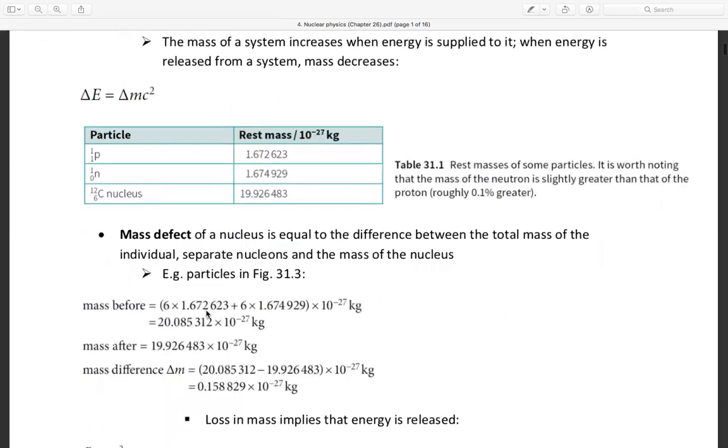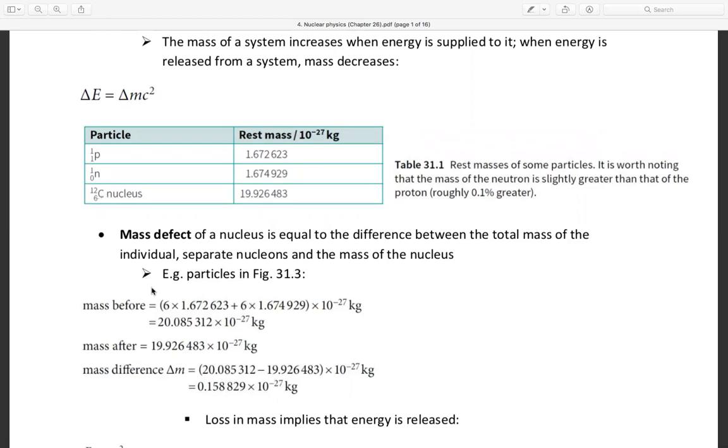The mass before is 6 times 1.6726. This is 6 protons, plus 6 times the mass of a neutron. Where does 6 come from? From 12 minus 6.